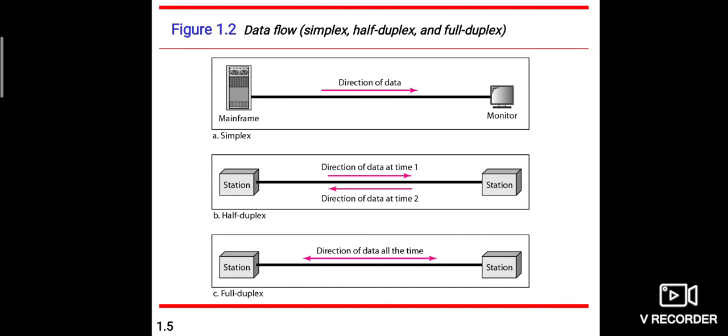One physical example I can tell you: full duplex communication can be a telephone network. When two people are communicating by a telephone line, both can talk and listen at the same time. The full duplex mode is used when communication in both directions is required all the time. The capacity of the channel, however, must be divided between the two directions.